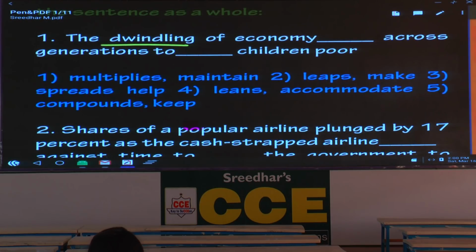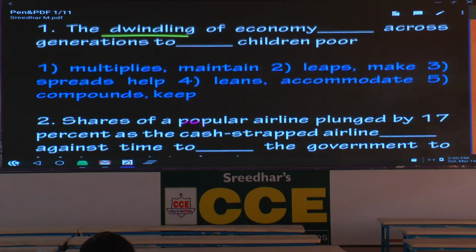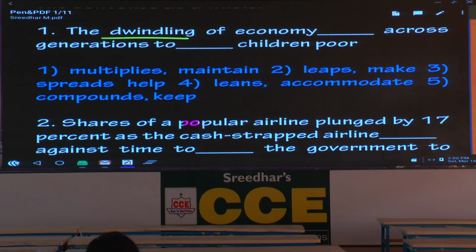Here is the clue for you: not the first word, the second word, but we'll start with each pair. The dwindling of economy multiplies across generations to maintain children poor. Maintain is not the right word, so mark it wrong. Underline the word maintain, mark it wrong.